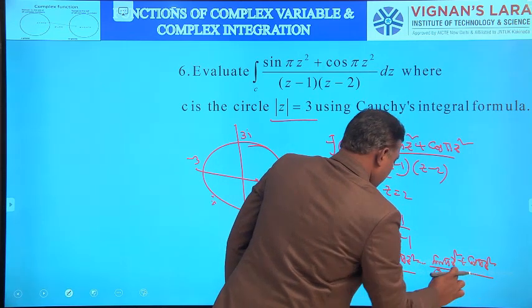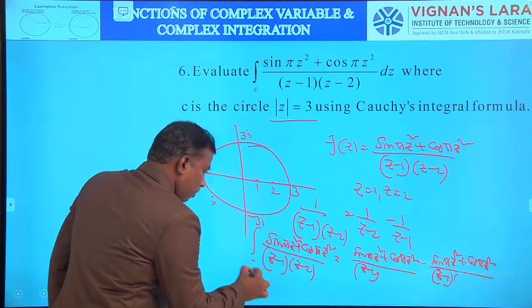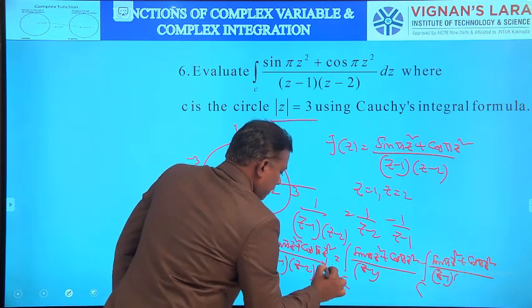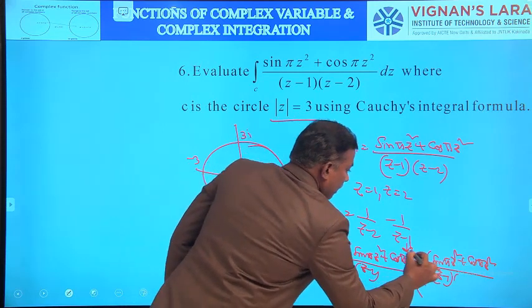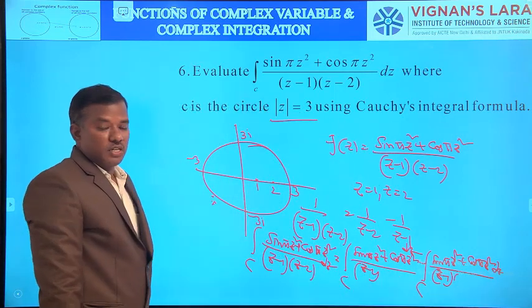Then applying the integral on both sides, dz, again dz, applying the integration along C on both sides.